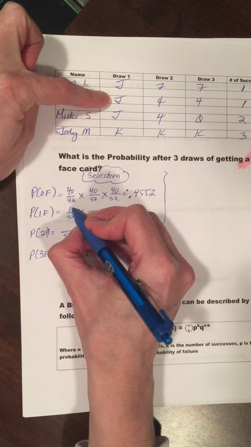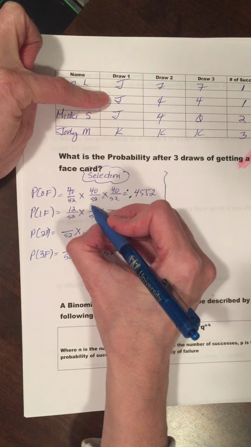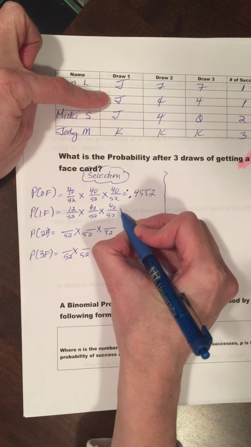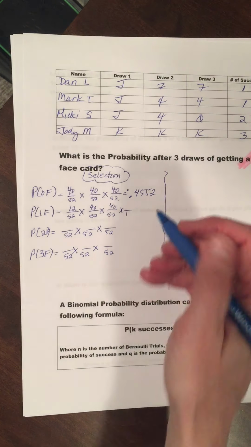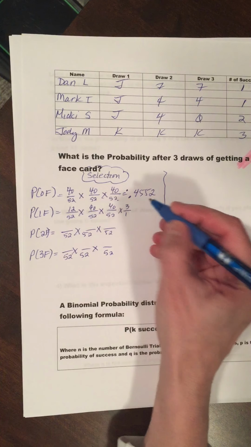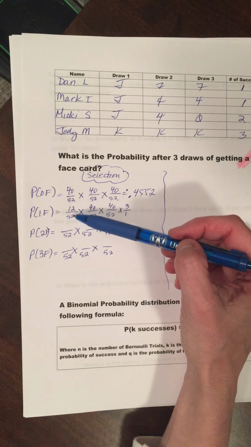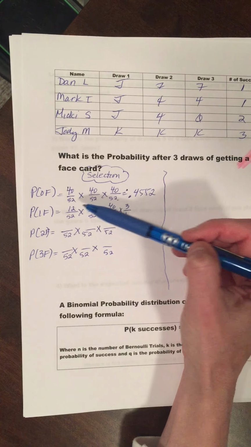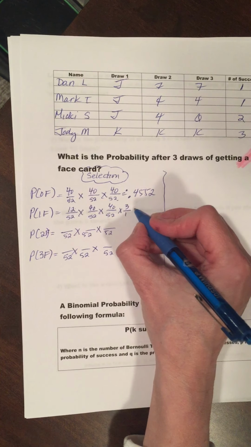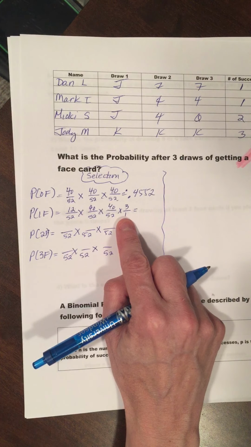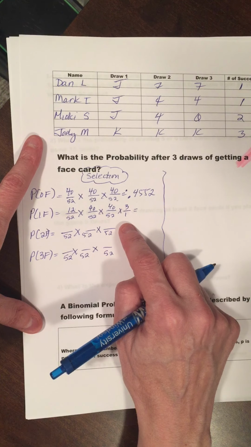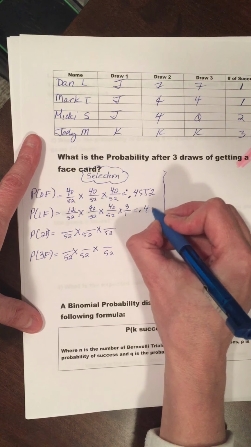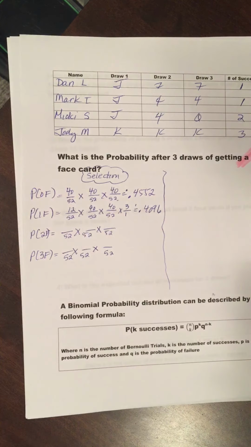The situation of 1 face card, let's pretend that we are like Mr. Laval and Mr. I. Face card on the first draw, numbered card, numbered card. Now, I'm hoping that you recall with the selection question, there's an order to it. On this one, Mr. I and Mr. Laval both got a face card on the first draw, but it could have went number, face, number, or it could have went number, number, face. So we have to put that order in of 3 times 3. So top by top by top by top, by bottom by bottom by bottom by bottom, gives us roughly a probability of 41%.